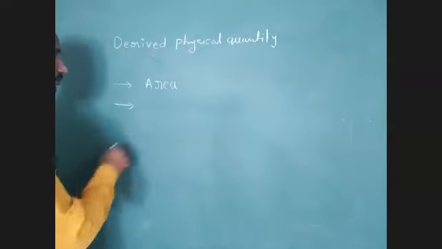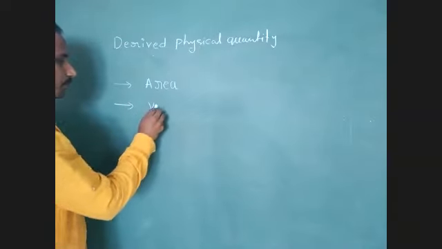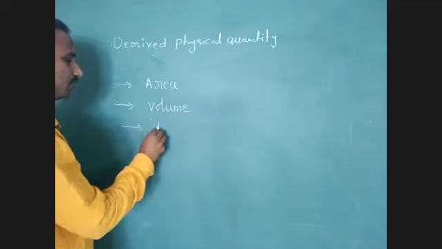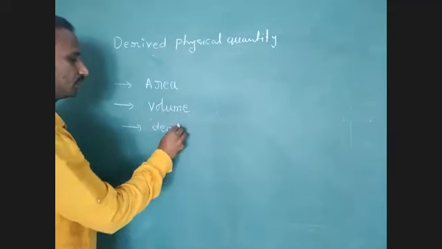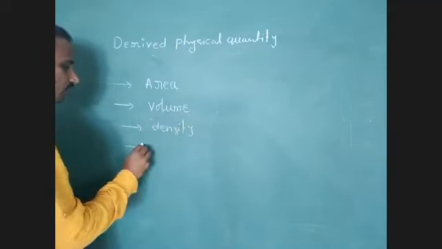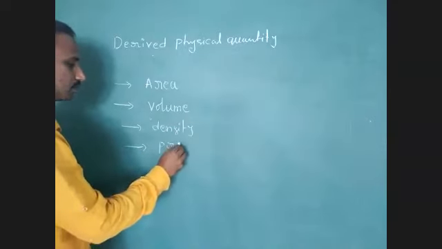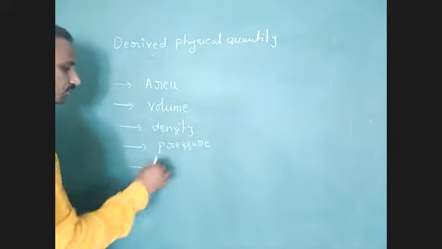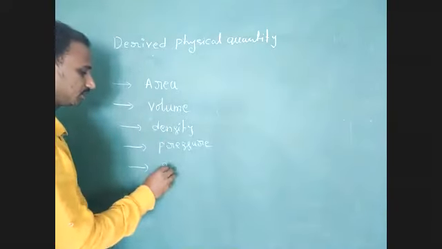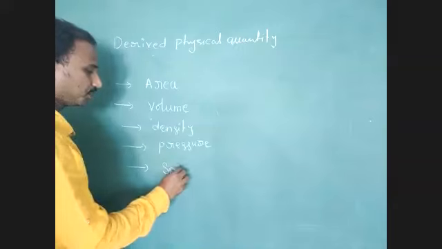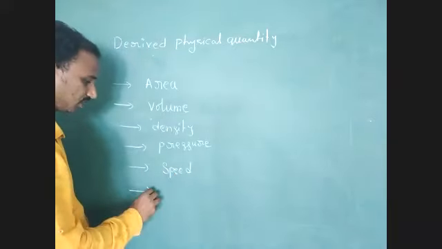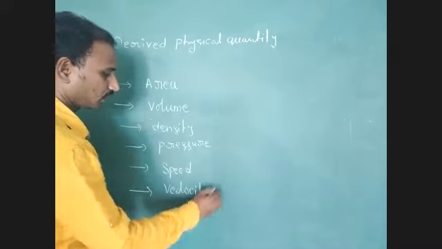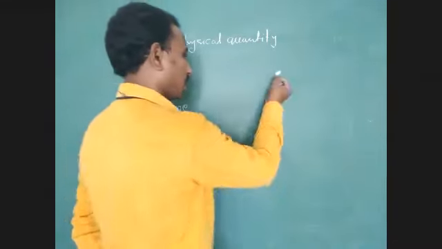Second one, volume. Third one, density. Fourth one, pressure. Fifth one, speed. Sixth one, velocity. Seventh one, acceleration.